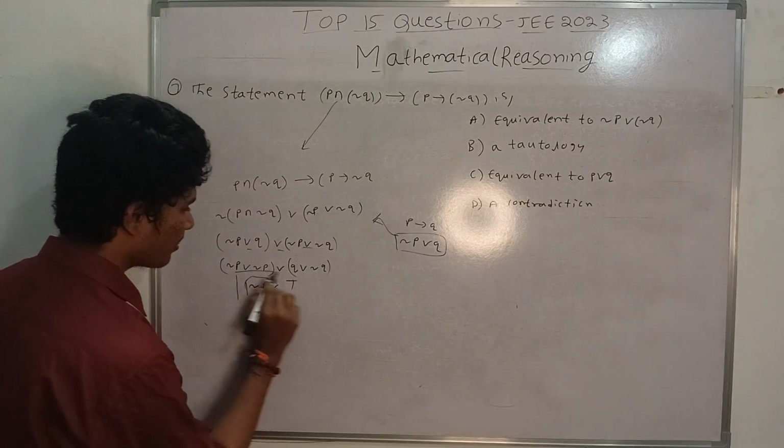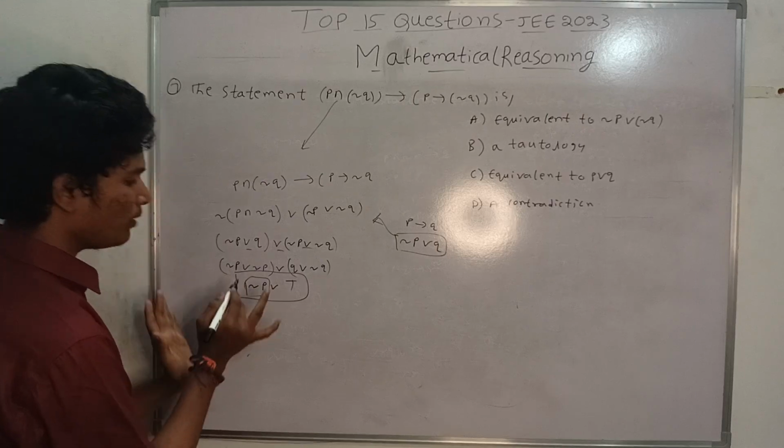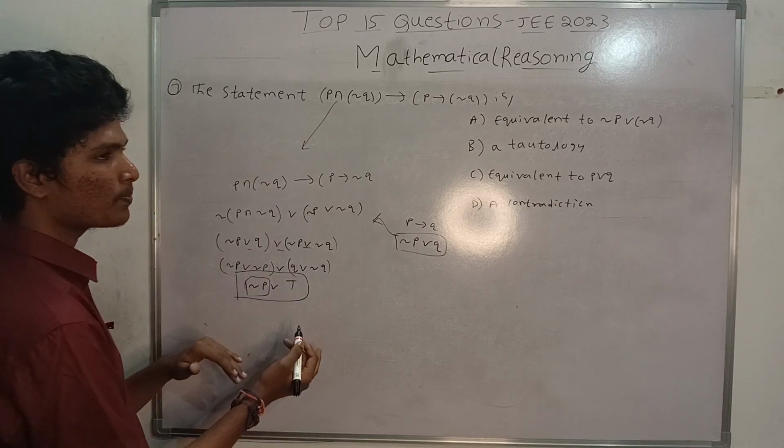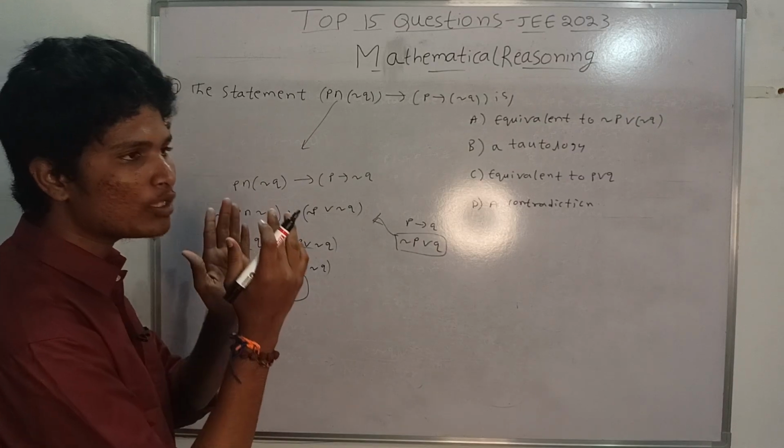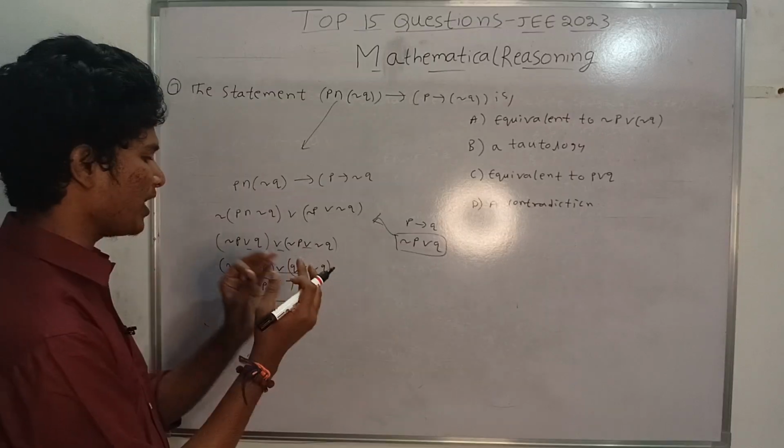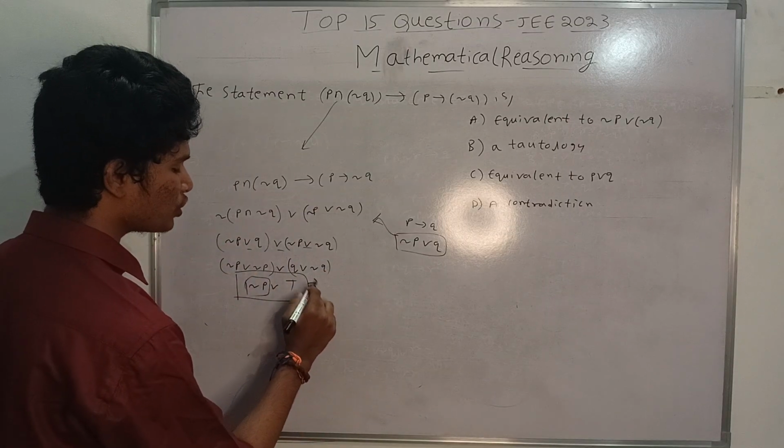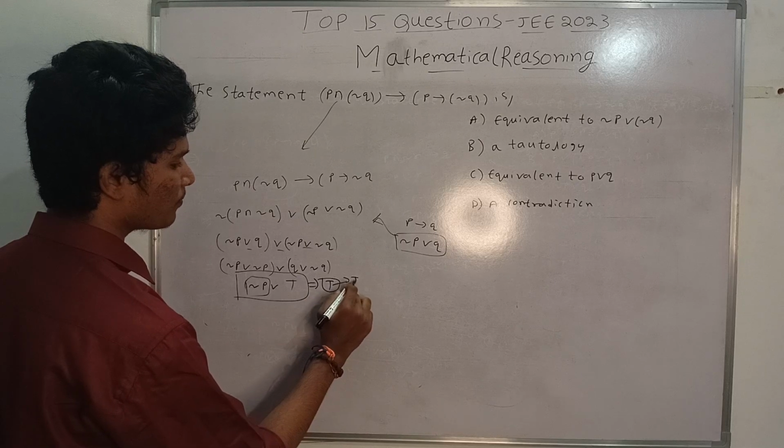Observe here, this is the final thing. Now, negation P or true. Any statement we are doing an OR operation with true, what will you get? That is true only. That is a tautology.